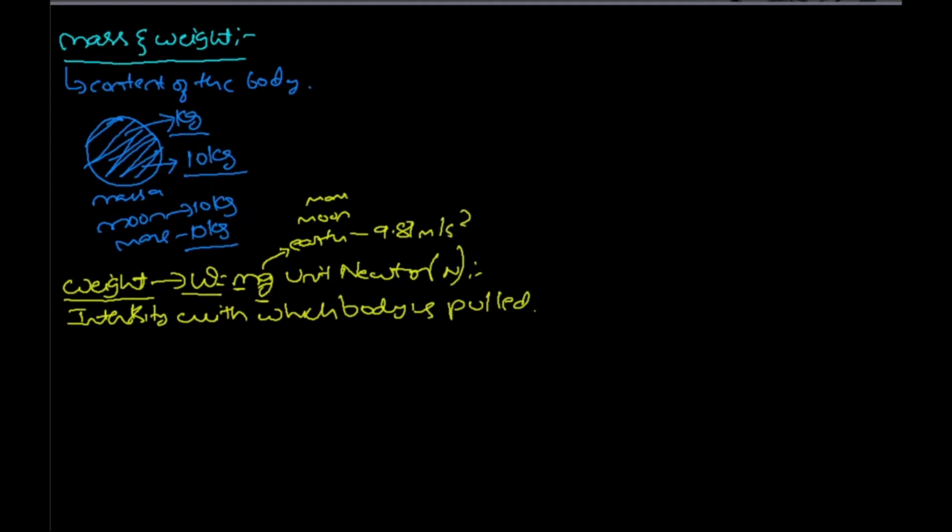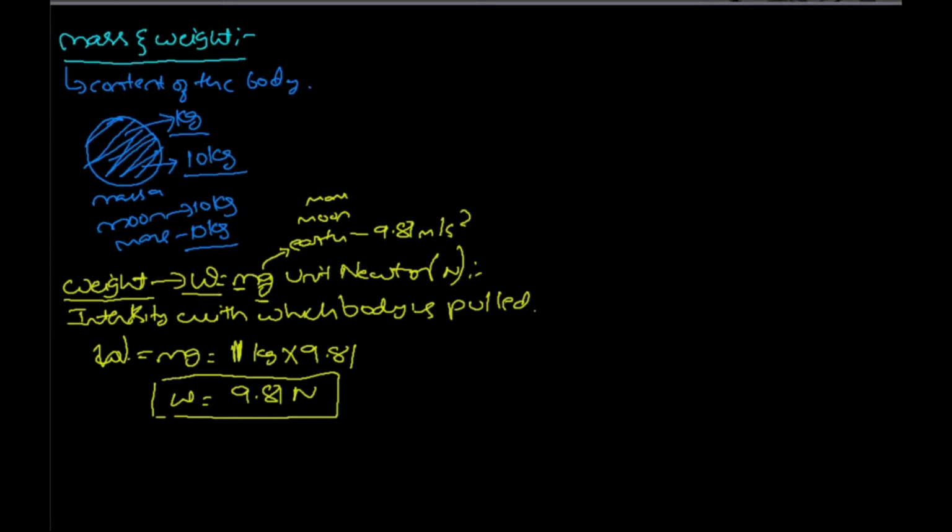Suppose weight is calculated by mass into gravity. Mass 1 kg into 9.81 is equal to 9.81 Newton. So 1 kg mass is equal to 9.81 Newton.